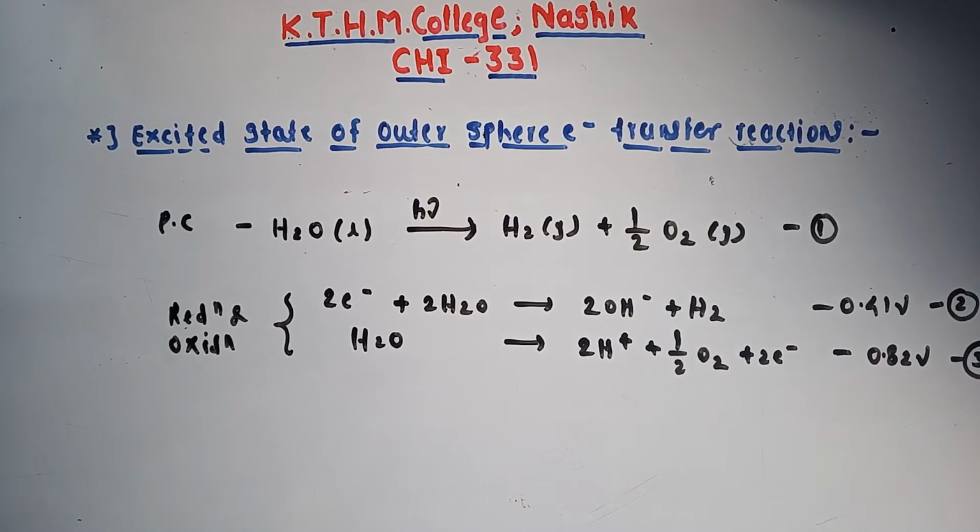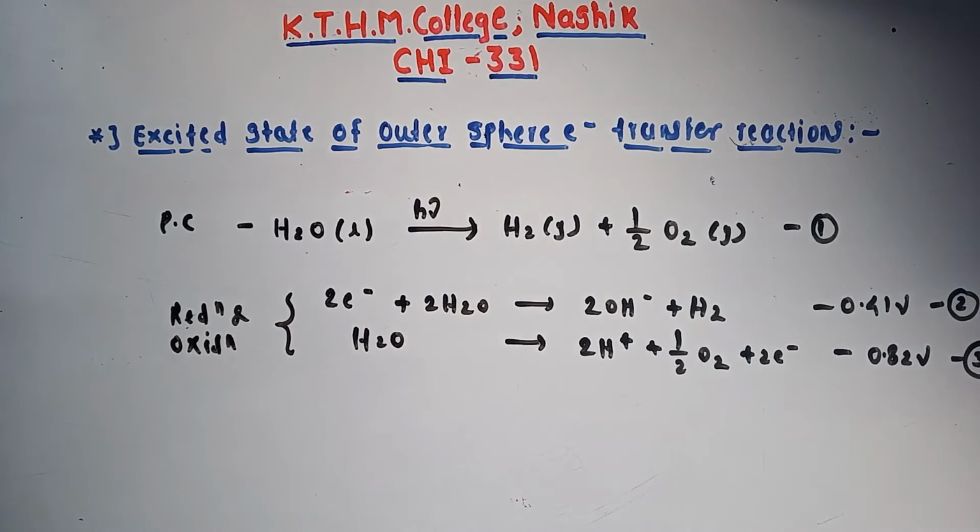Water does not absorb visible light, but one could envision a sequence of reactions that utilizes ruthenium bipyridine 3 2 plus as a photosensitizer for decomposition. Now I will show the decomposition using the ruthenium complex, which acts as a photosensitizer. So the first step would be the absorption of solar energy by the ruthenium complex.